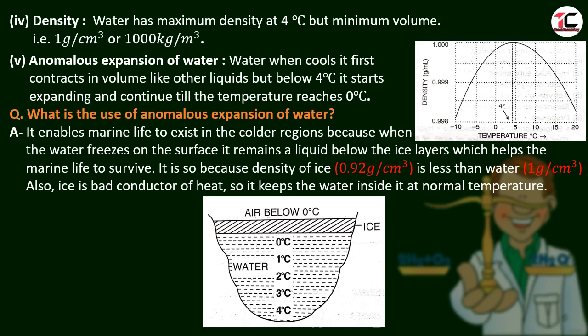Here water freezes, here is the ice. As ice has less density, the density of ice is 0.92 gram per centimeter cube and water is 1 gram per centimeter cube. So ice floats on the surface of water. Also ice is a bad conductor of heat, so it keeps the water inside at a normal temperature. So here is the usual temperature, and marine life survives very easily in this condition.